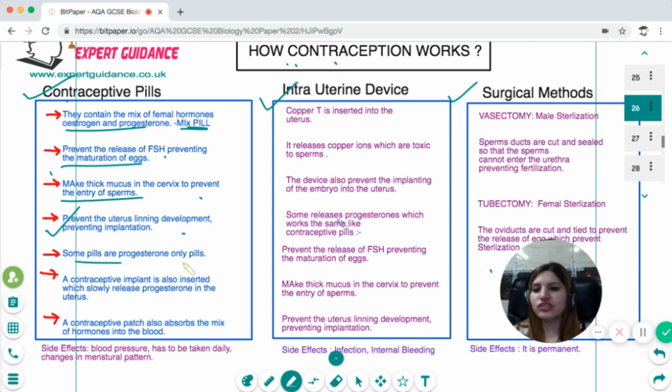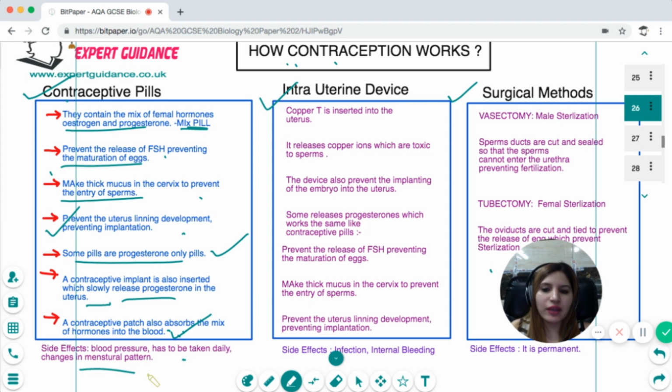Some pills just contain progesterone, and at times a contraceptive implant is also inserted. There you don't have to take the pills regularly, and this implant slowly releases progesterone and maintains the uterus lining. Or the contraceptive patch is also used, which absorbs and mixes the hormones into the blood. They have side effects like blood pressure, they have to be taken daily, and they cause changes in the menstrual pattern.